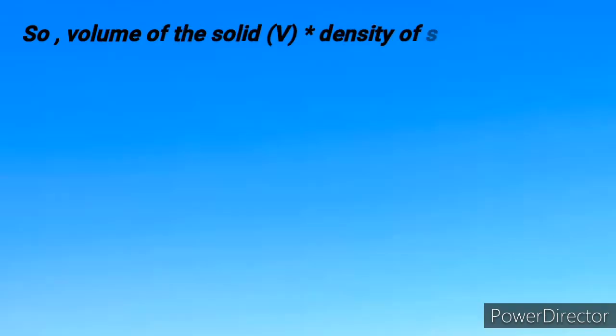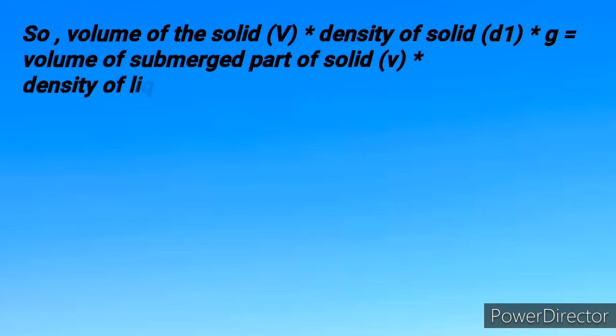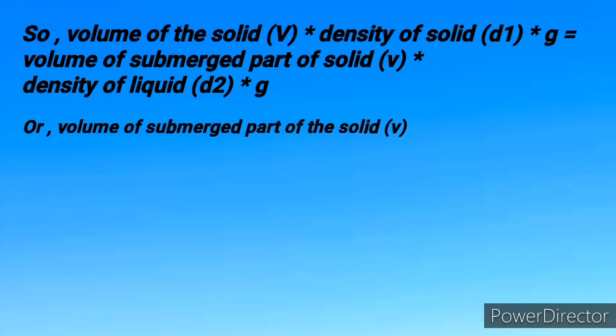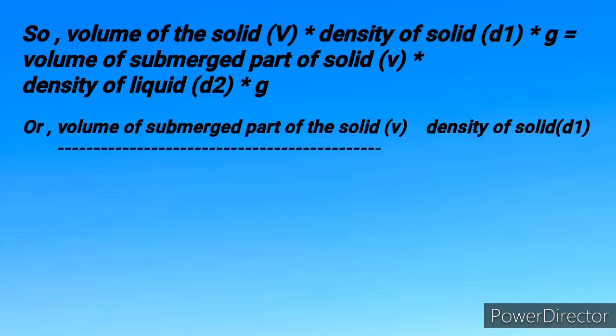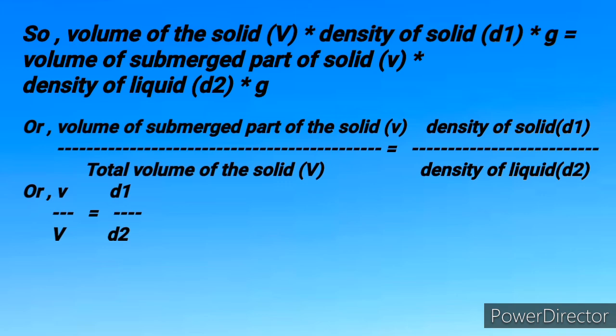So, we learned that the volume of the solid times the density of the solid times acceleration due to gravity is equal to the volume of the submerged part of the solid times the density of the liquid times acceleration due to gravity. Now from here, removing acceleration due to gravity from both the sides and transposing the terms from one side to another, we get the volume of the submerged part of the solid divided by the total volume of the solid is equal to the density of the solid divided by the density of the liquid. Let's take a step back and let me just repeat myself.